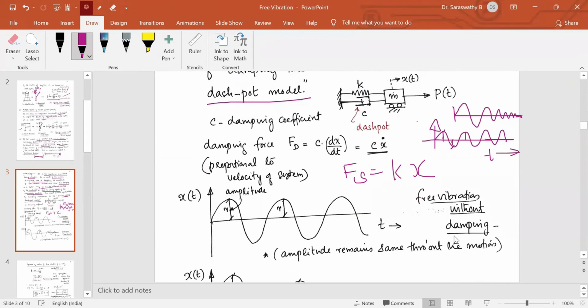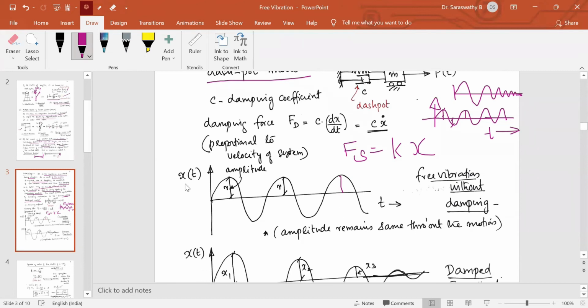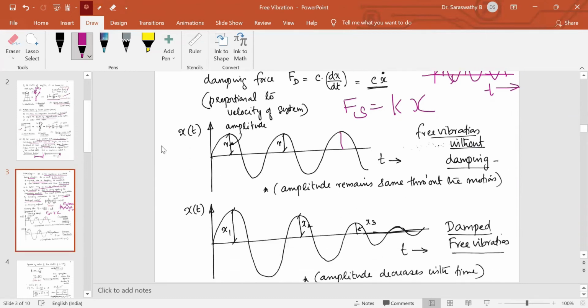Now I have shown what a free vibration is. In a free vibration where there is no damping, the system goes on vibrating with the same amplitude. The amplitude remains the same for the entire motion. It continuously vibrates at the same amplitude. X plotted versus T, so this is a free vibration without any damping. Amplitude remains the same throughout the motion.